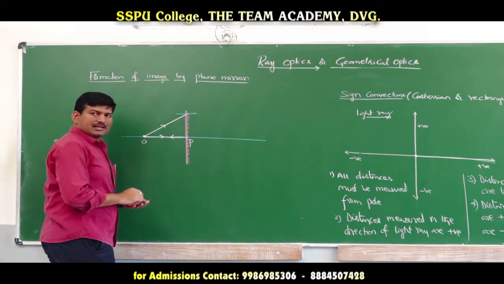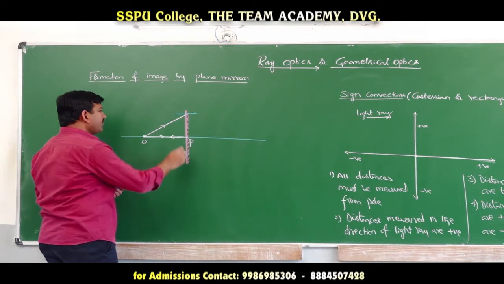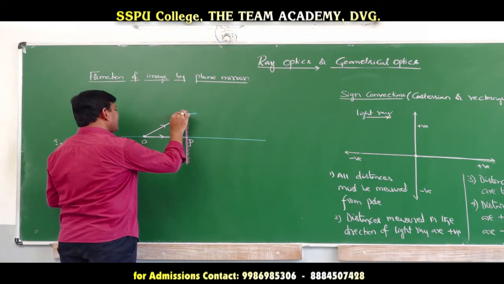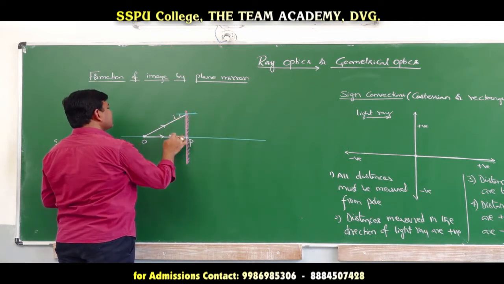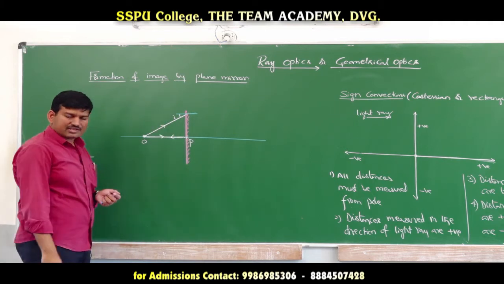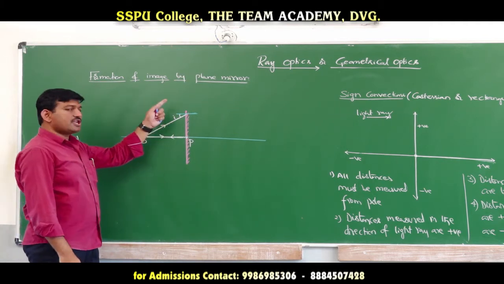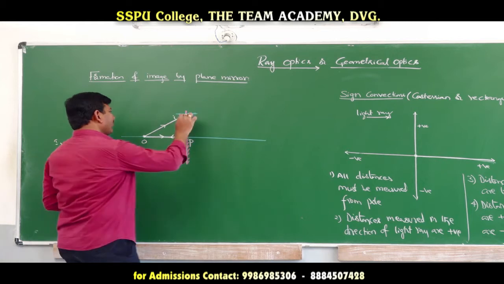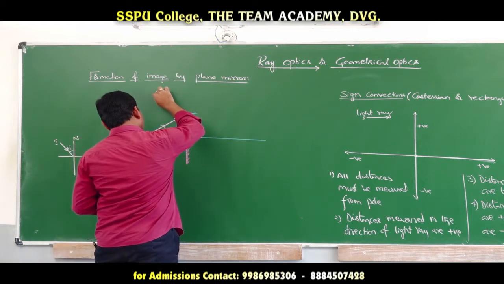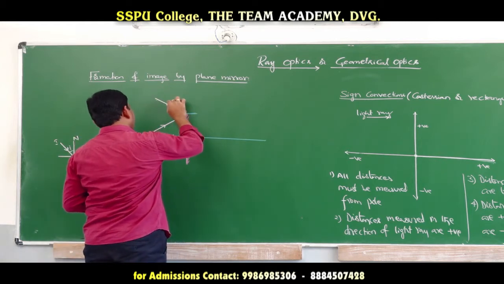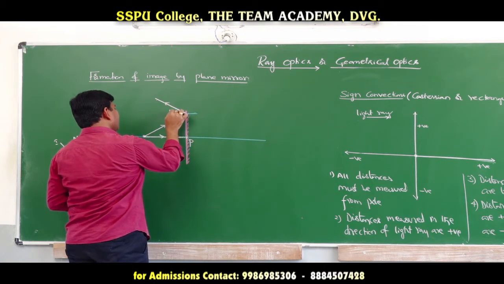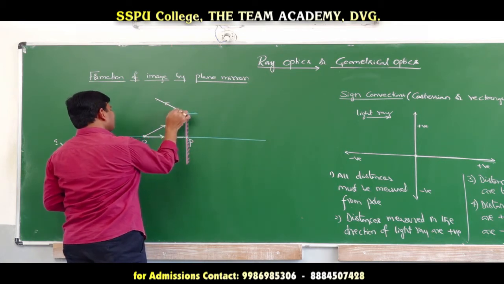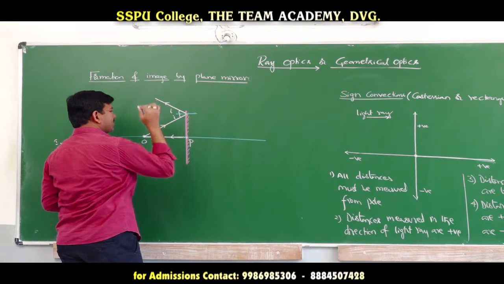Just draw the normal line like this. Now, if you have drawn the normal line like this, this will be the angle of incidence. According to the laws of reflection, the angle of incidence must be equal to the angle of reflection. Therefore, the reflected ray will go like this. This is the reflected ray. This is the angle of reflection, which is equal to I.